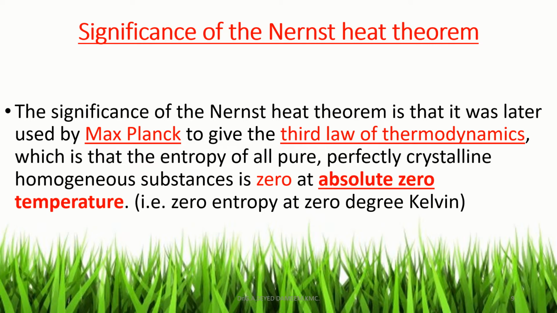That statement is the third law of thermodynamics, given by Max Planck by using Nernst heat theorem. That is the significance of Nernst heat theorem.